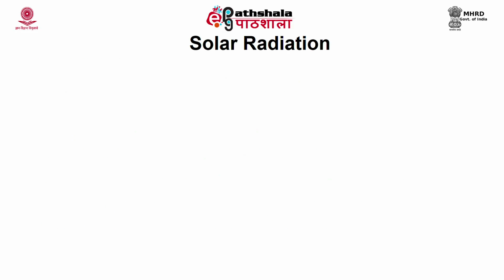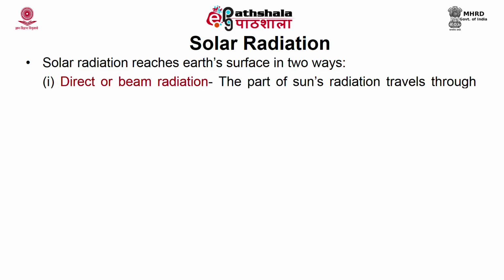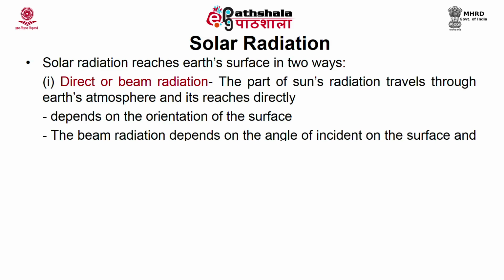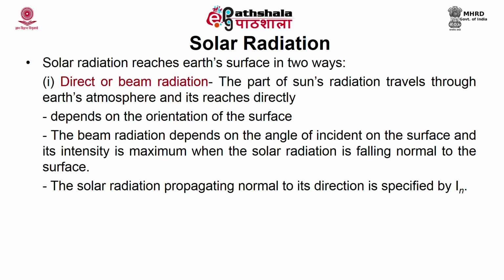Here, from the extraterrestrial region, the solar radiation reaches earth's surface in two ways. A portion of the sun's radiation travels through the earth's atmosphere and reaches directly, which is known as direct or beam radiation. The remaining part of the solar radiation is scattered, reflected back into space or absorbed by earth's atmosphere.